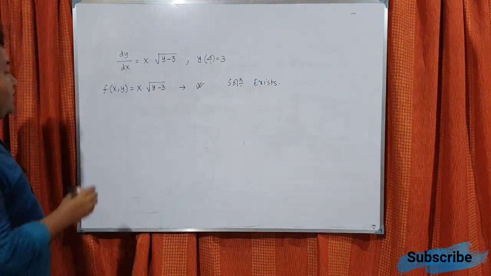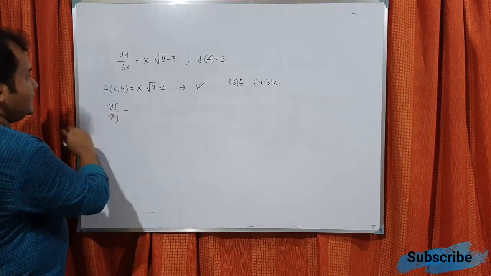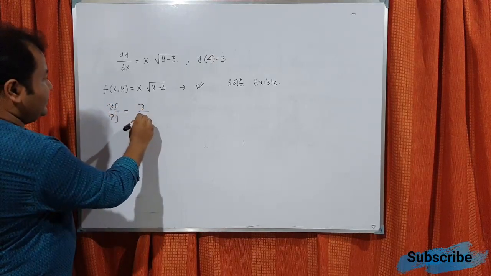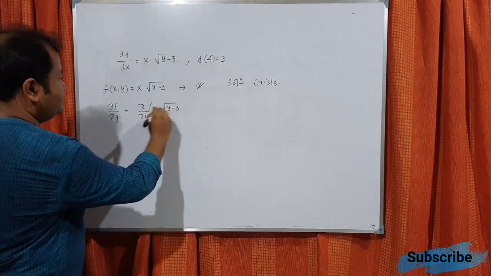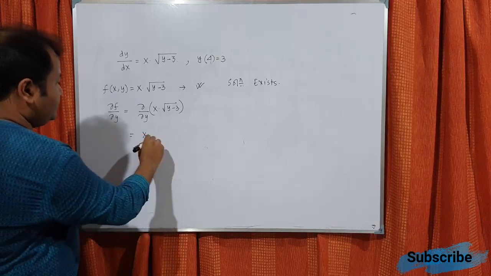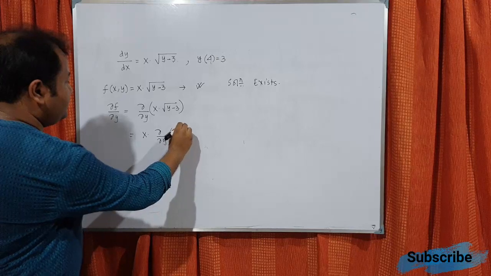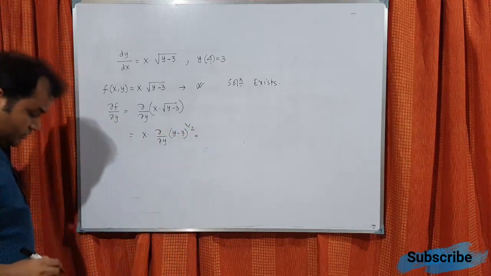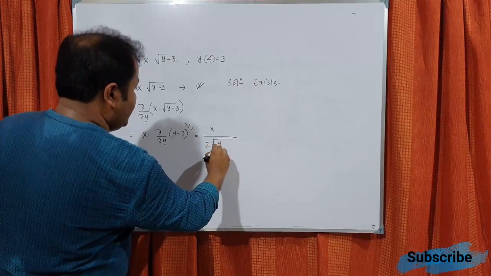Okay. Now if I want to find del f del y, that means del y of x into root over y minus 3, that is x into del y of y minus 3 power half. So it can be written as x by 2 times root over y minus 3.